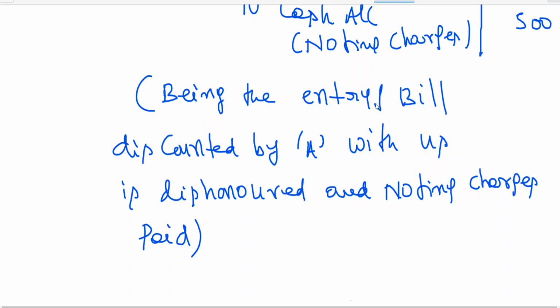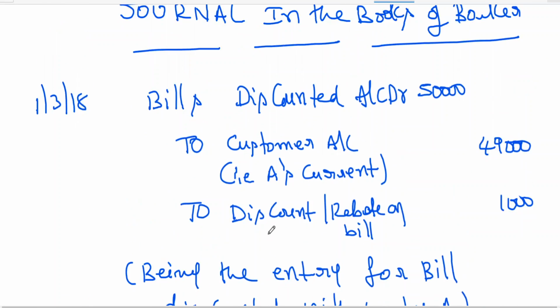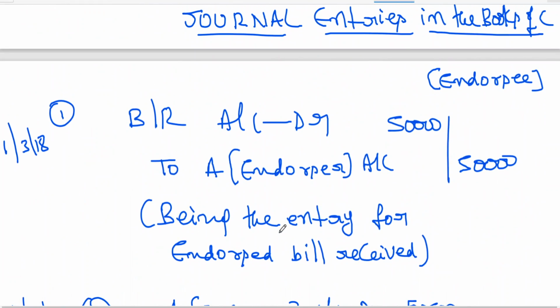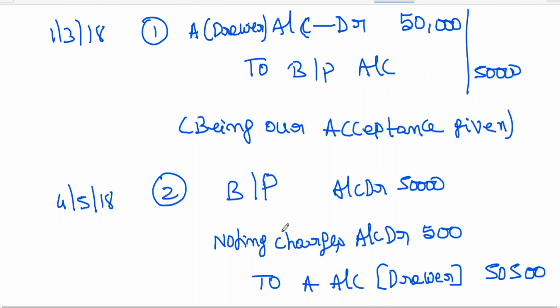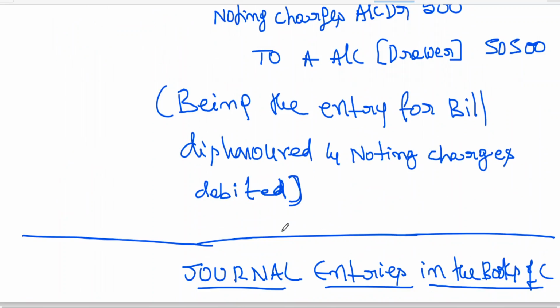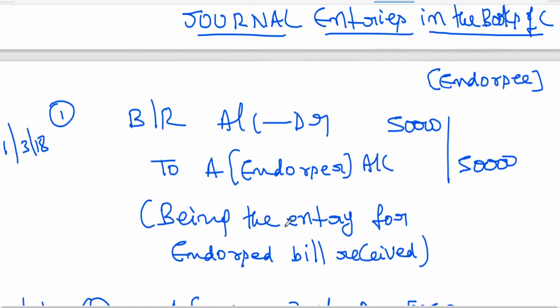Entry 4. Bills discounted by A with us is dishonored, noting charges paid. So we have learned the entries in the books of A, B, C. Is this clear? So this is about the entries for dishonor we have seen so far.